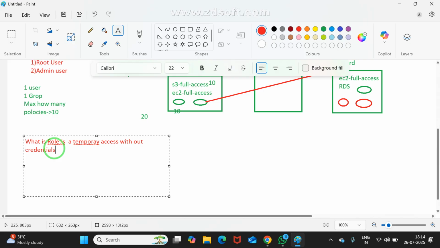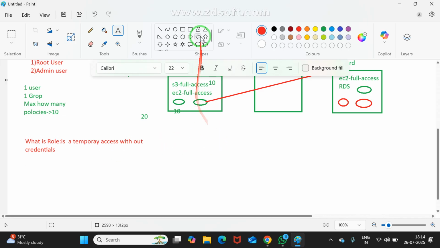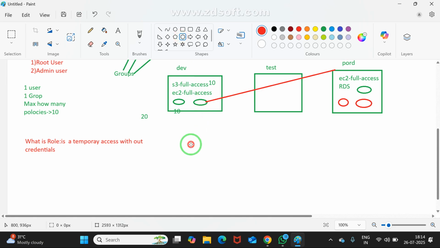You may ask me, when do we go for temporary access? A role is a temporary access without credentials. You may ask me, when can we create credentials, and when can we not give credentials? Even that I'll show you. First we'll think on this. Assume I'm taking two resources. This is resource one, and this is resource two.